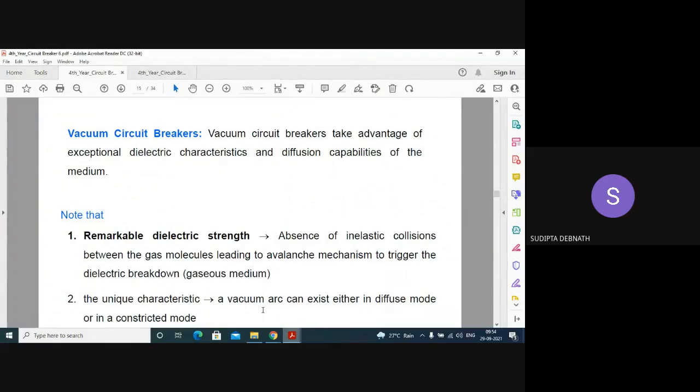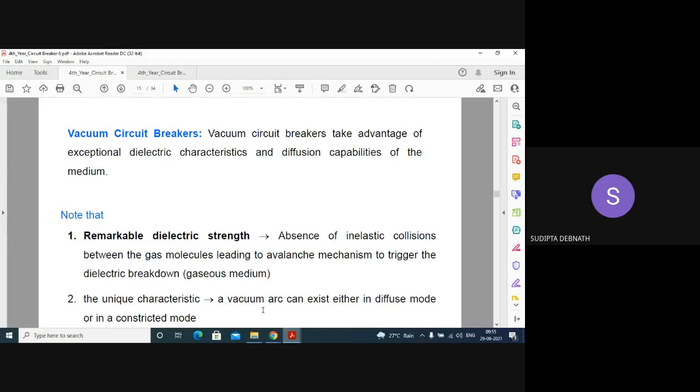Now, the vacuum circuit breaker. The vacuum circuit breaker is completely different from other circuit breakers. Why? Because, as the name suggests, it is vacuum. Vacuum circuit breakers take advantage of the exceptional dielectric characteristics and diffusion capabilities of the medium. In all other circuit breakers like oil, SF6, air, the medium is gas or oil.